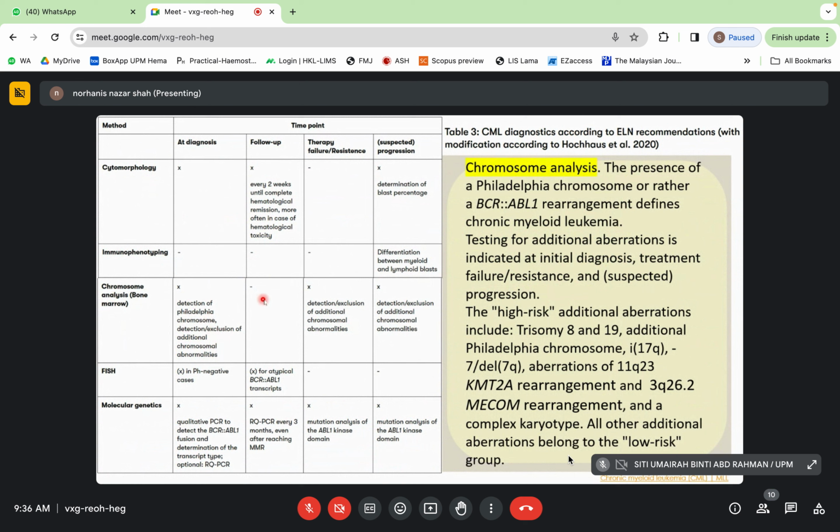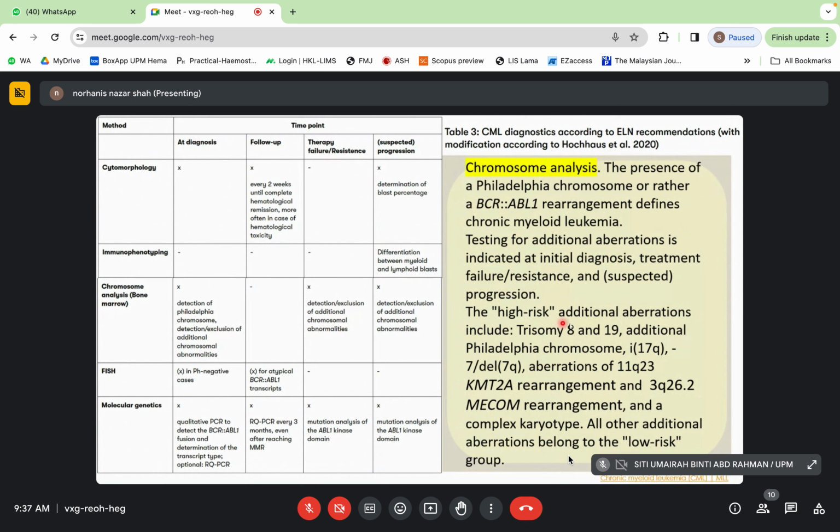Tak perlu untuk follow up, and perlu untuk detection, to see whether there's a therapy failure or resistant. It detects the additional chromosomal abnormality.